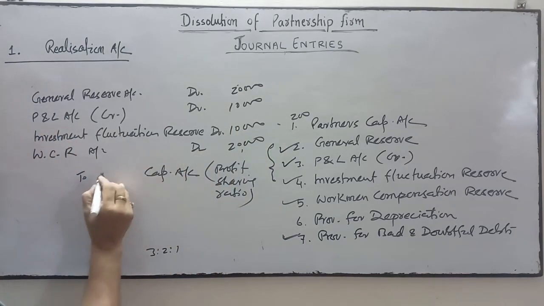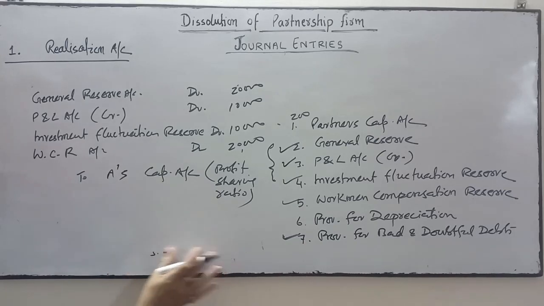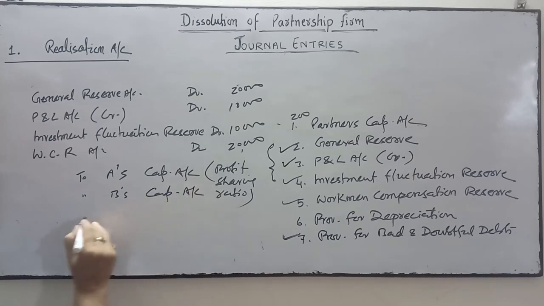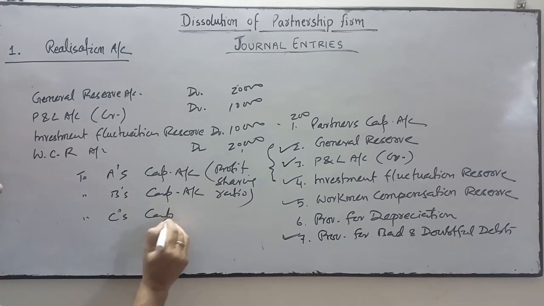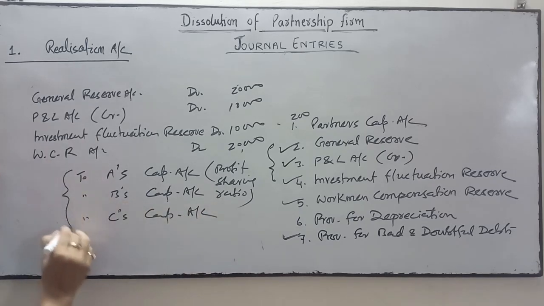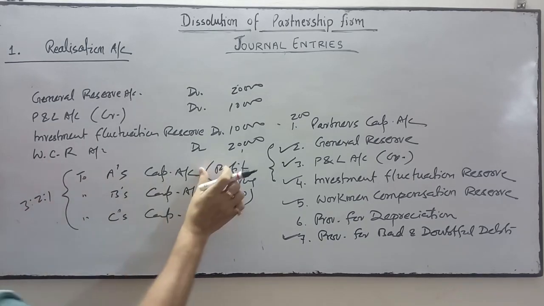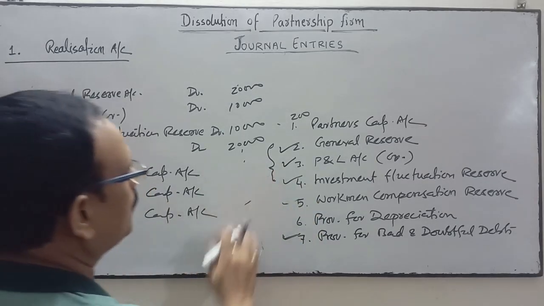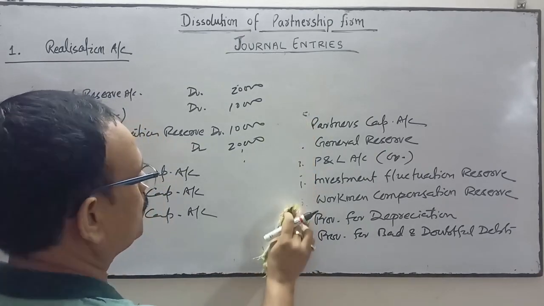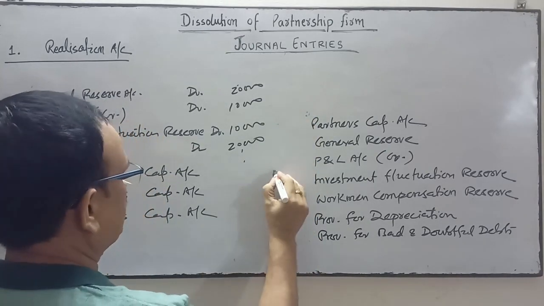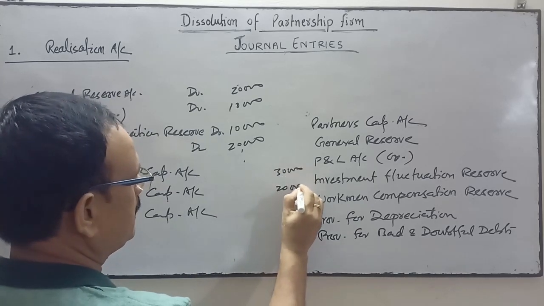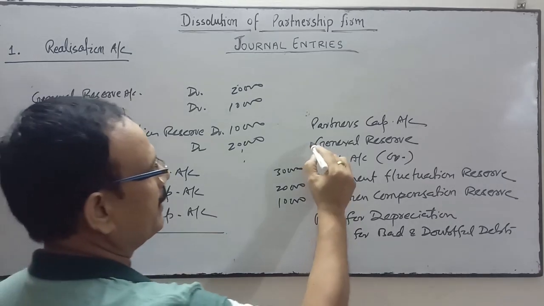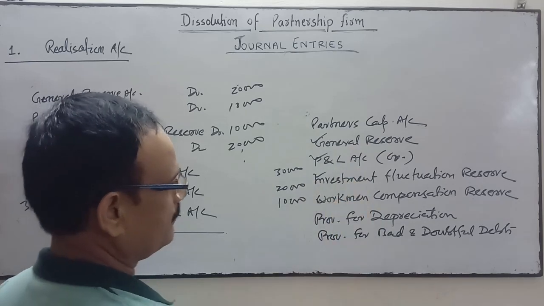Suppose there are three partners A, B and C. That amount will be transferred all together to their respective partners capital accounts in their profit sharing ratio, 3:2:1. So 30,000, 20,000 and 10,000 respectively. So these are the entries we have discussed.